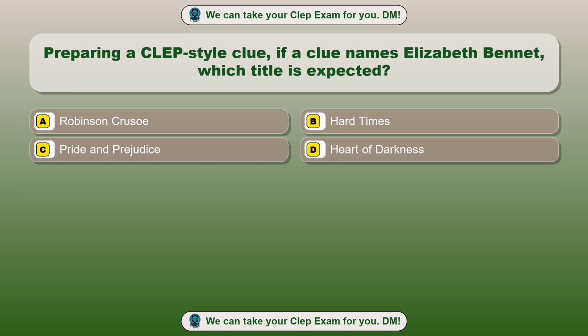Question 23. Preparing a CLEP-style clue, if a clue names Elizabeth Bennet, which title is expected? Option A, Robinson Crusoe. Option B, Hard Times. Option C, Pride and Prejudice. Option D, Heart of Darkness. The correct answer is option C, Pride and Prejudice.